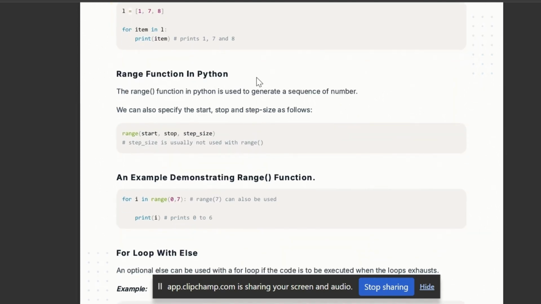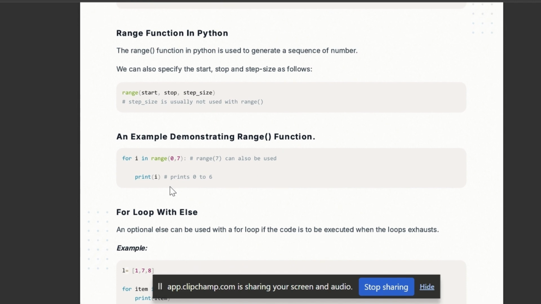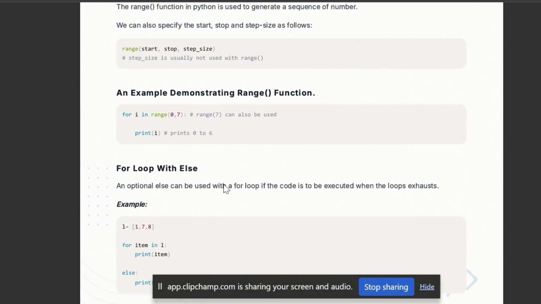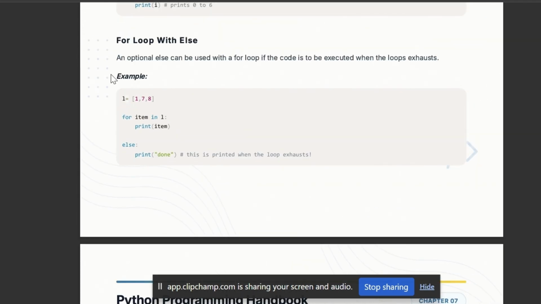Now the range function in Python. This is very important. If we have to repeat a task a number of times, in Python we use the range function. We provide the start, the stop, and the step size. Step size is like a jumping index. So the range is 0 to 7, and 7 is not included, so this will print only from 0 to 6. We will understand more when we do practical questions.